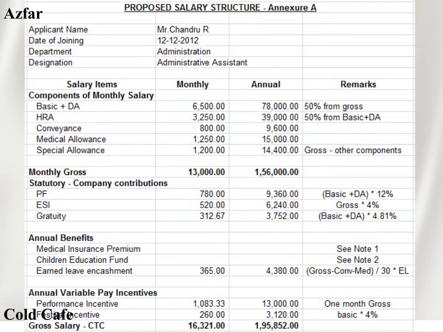This is how you have to calculate each and every head, and at the end of your session you have to add the total, that is the components of monthly salary, the 13,000, then the statutory company contribution, annual benefits, and then annual variable pay.